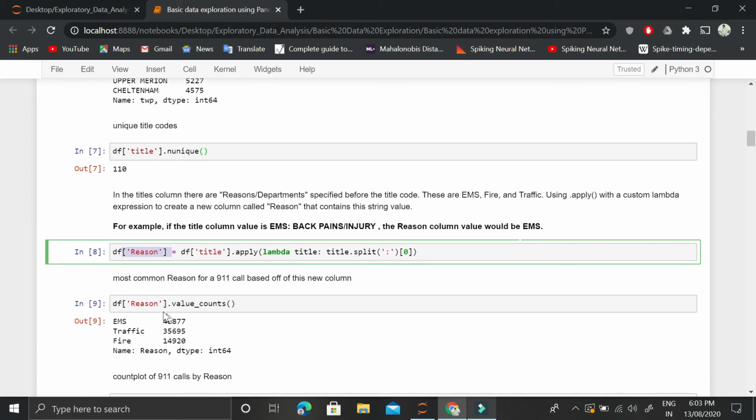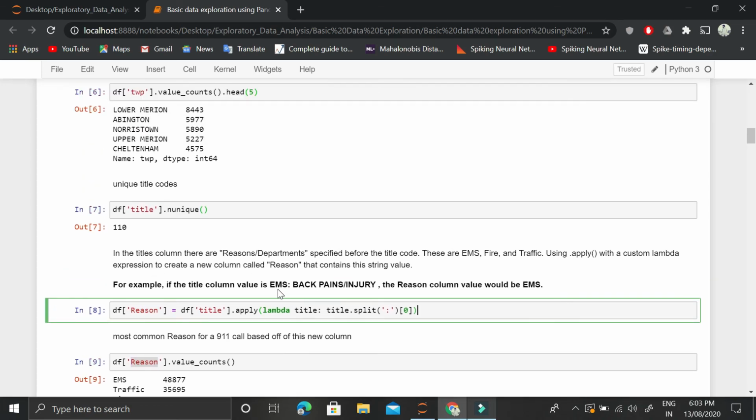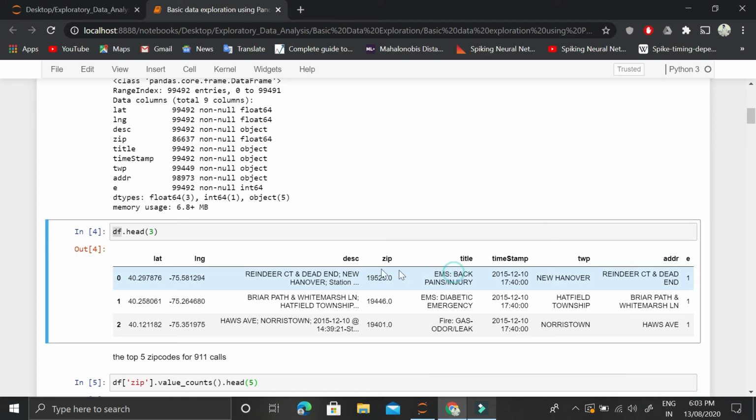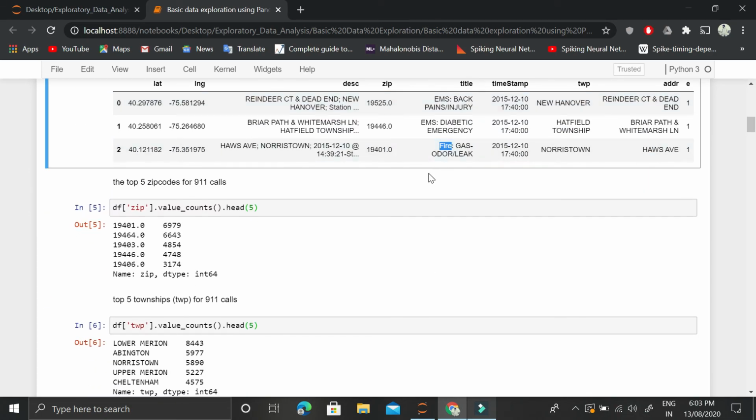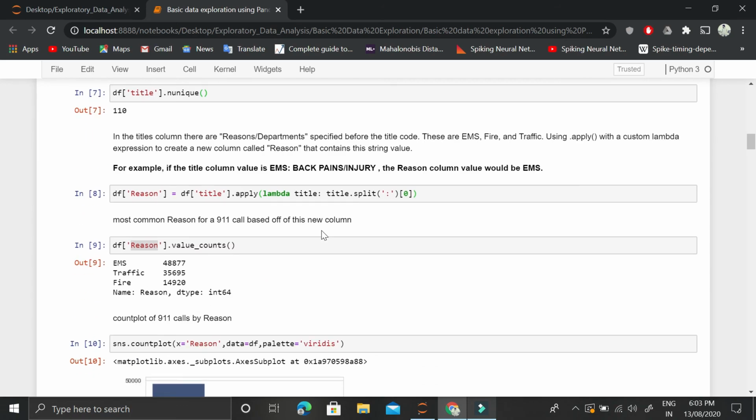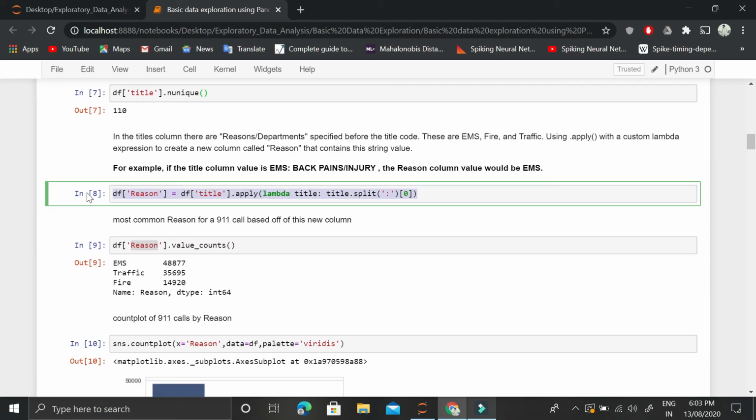So this new column will get generated, and it will contain the value EMS for the first row, then EMS for the second row, and fire for the third row. In this way, we have EMS, fire, and all other broader categories available for each row. This is what is happening inside this cell.